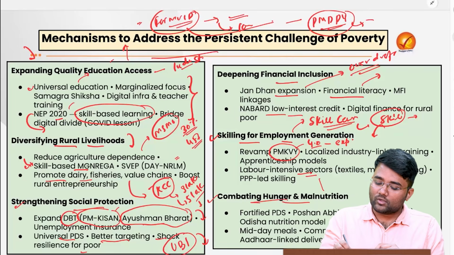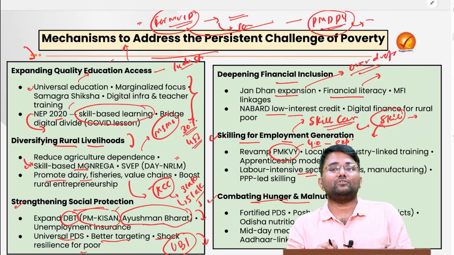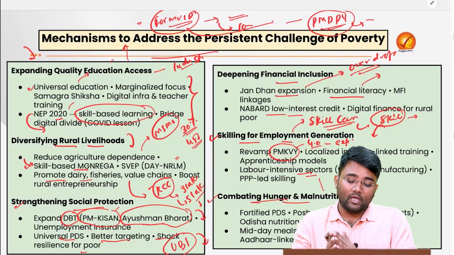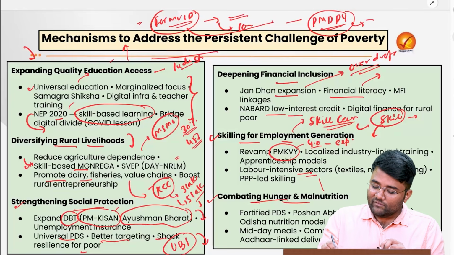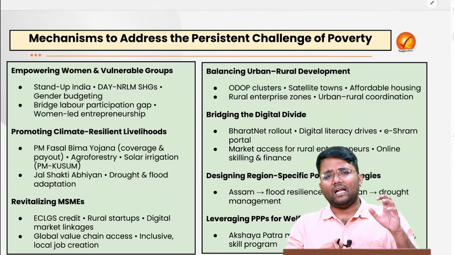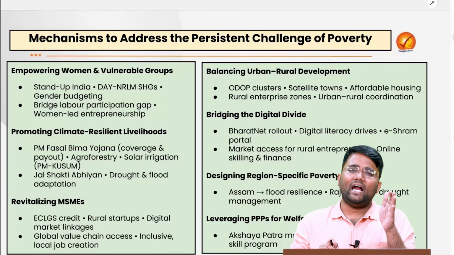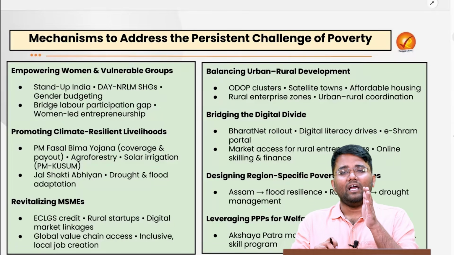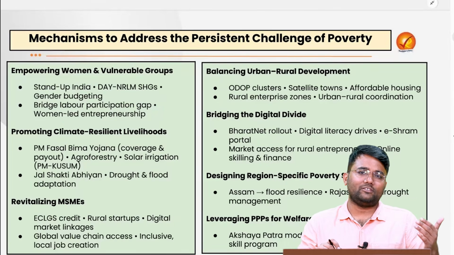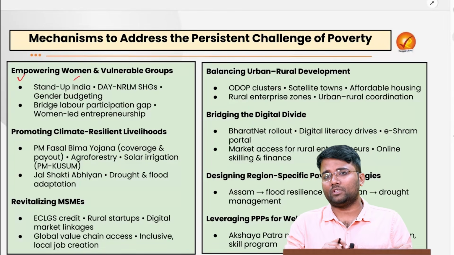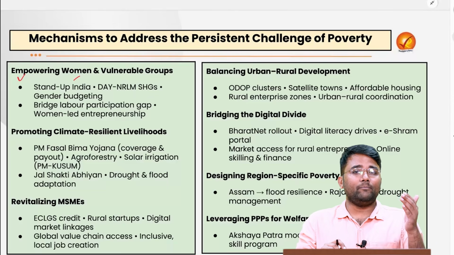Then we also need to combat hunger and malnutrition. It is not food security that is the need, but nutritional security needs to be focused on. Especially we can focus on the areas which are poor in IMR, MMR and malnutrition. That is one of the ideas that was focused on under the Aspirational District Programme, which was launched by NITI Aayog.